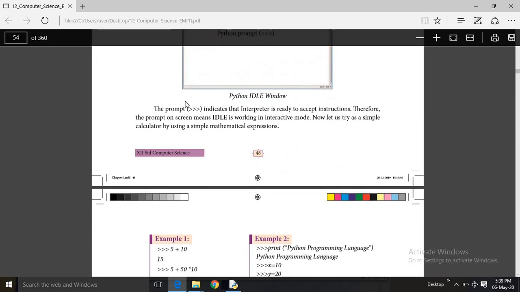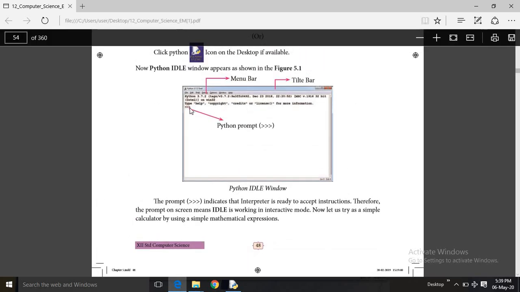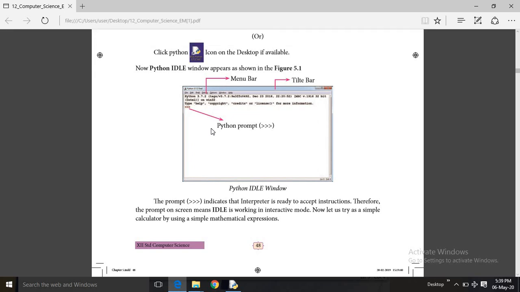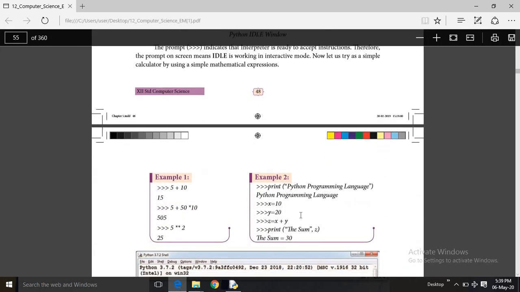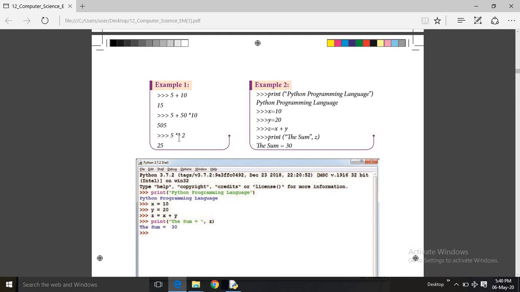The prompt of 3 greater-than arrows indicates that the interpreter is ready to accept instructions. If the interpreter shows these 3 arrows, it is ready to accept instructions from the user. Therefore, the prompt on screen means IDLE is working in interactive mode. The first mode, interactive mode. Now let us try a simple calculator using simple mathematical expressions. See this: 5 plus 10, 15; 5 plus 50 into 10. So all these calculations can be done in interactive mode without following a set of rules and regulations. And also we can display our text, like print Python language.